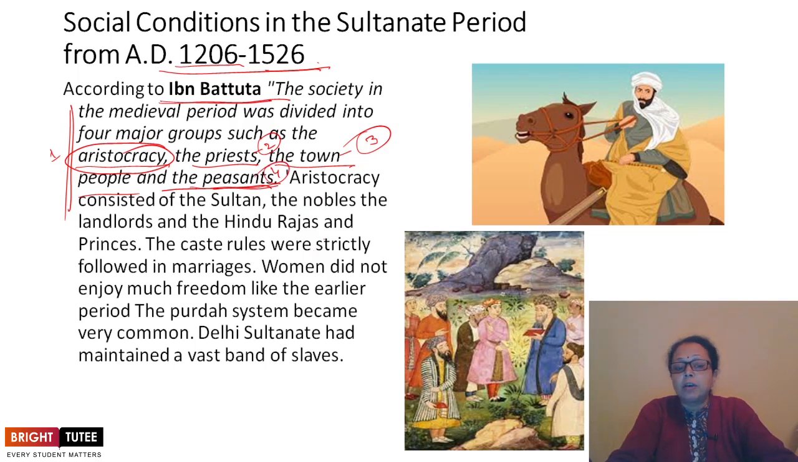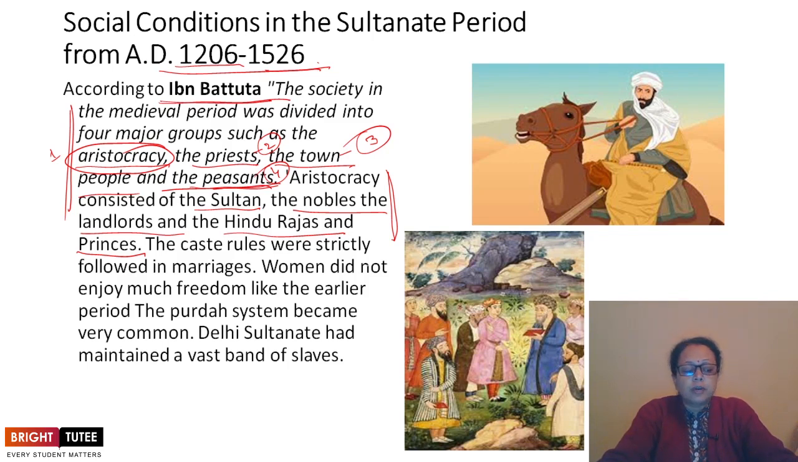According to his observation, the aristocracy consisted of the Sultan, the nobles, the landlords, and the Hindu Rajas and princes. So this way he has given the description of the aristocracy, the first level, who are the privileged in society. They were considered as aristocrats in the vision of Ibn Battuta.